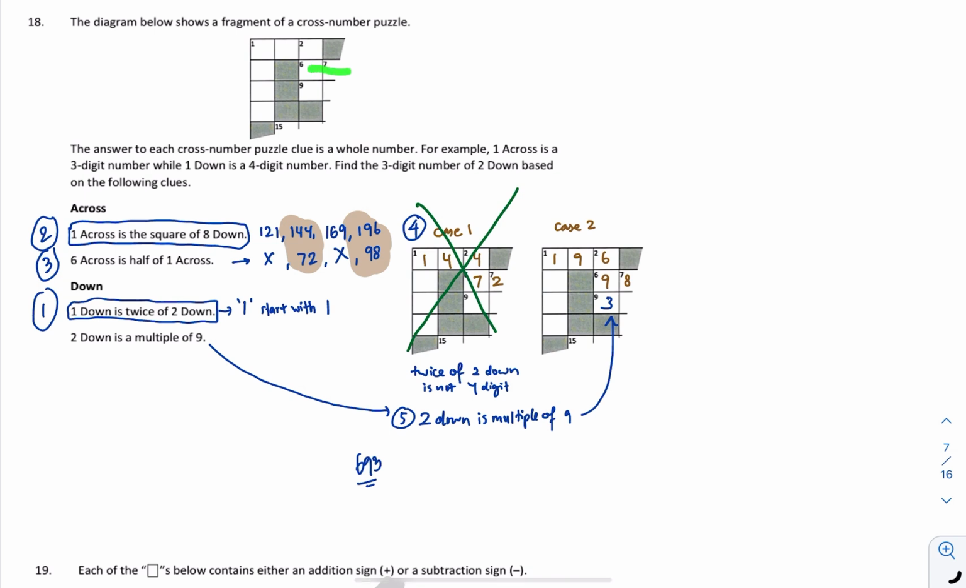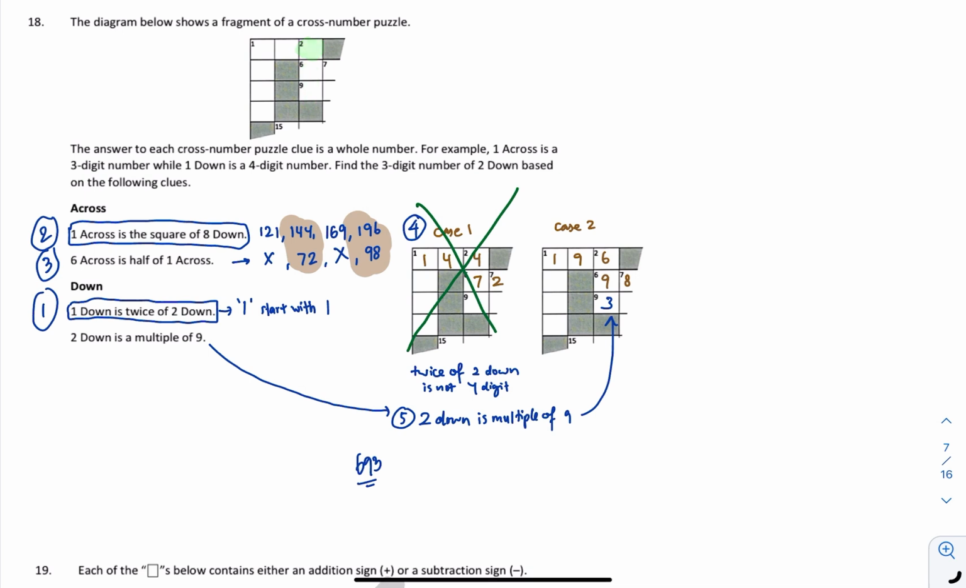6 across is half of the 1 across. So that means if I list down the square numbers just now, I just list out what is half of them. Okay, meaning that all the odd numbers will not be available. Then next, 1 down is twice of 2 down. If 1 down is twice of 2 down, that means 2 down must be more than 500. Am I right? The 2 down must be more than 500, meaning this digit over here must be more